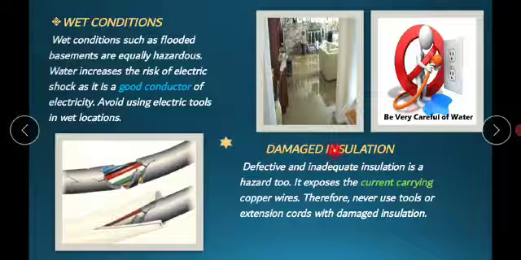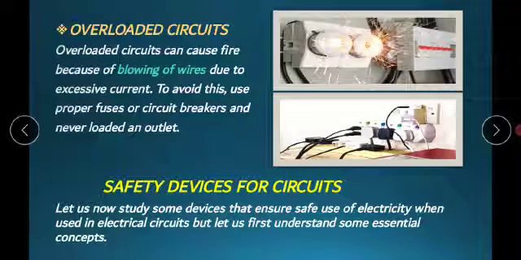Next we have damaged insulation. Defective insulation is also a hazard. How? Because when there is no insulation, current carrying copper wires are exposed, which cause severe damage. Therefore, never use damaged insulation. Next is overloaded circuits. Overloaded circuits can cause fire because of blowing or burning of wires due to excessive current. To avoid this, always use proper fuses or circuit breakers and never overload an outlet.